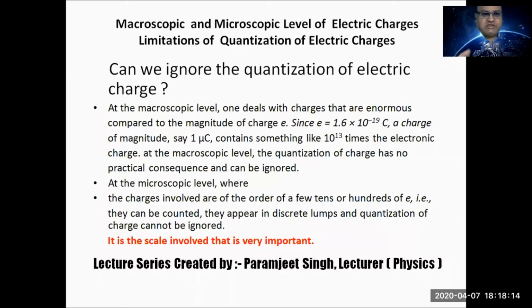So quantization of charge deals only with small charges, small amounts of charge, where you can count, or you can say at discrete level, counting is possible. So this is the difference between macroscopic and microscopic level of electric charge. Macro means very large, micro means small. Now I compare this concept with an example.